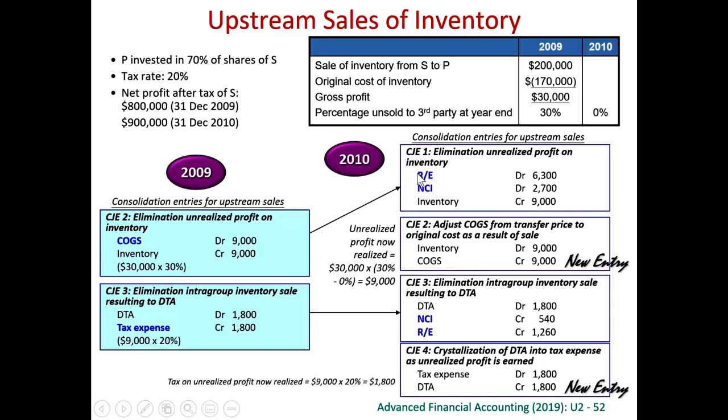So instead of debiting retained earnings all the 9,000, this is a 70% subsidiary. So therefore, 30% should go to NCI. So we debit retained earnings 70%, we debit NCI 30%, and we credit inventory. We need to share between the parent and the non-controlling interest because this is a sales from a subsidiary.